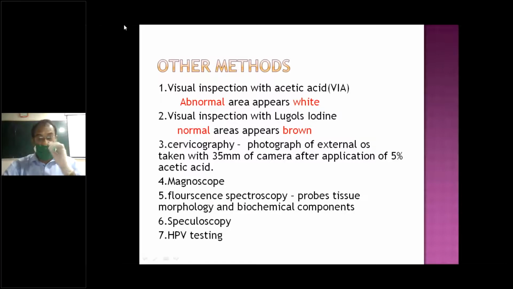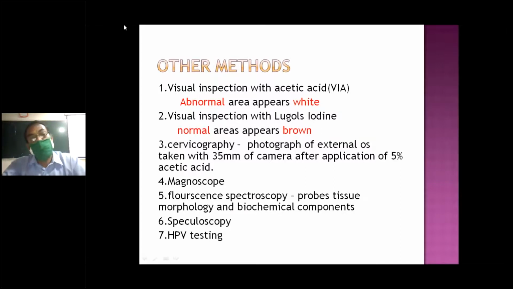Likewise, if you apply 3 to 5% Lugol's iodine solution, the normal cell will take up this glycogen, and it will take up the Lugol's iodine, and that area is brown, a normal cell. But if it is not taking up because the cell membrane is broken, it will appear as an unstained area. That is suspicious. Here this white area is suspicious. Here this unstained area, which is not brown in color, is suspicious. These are two things.